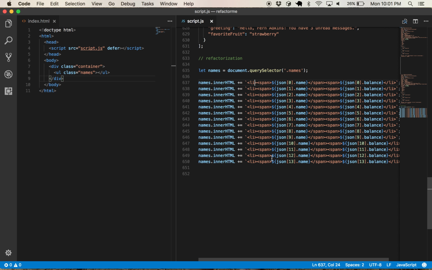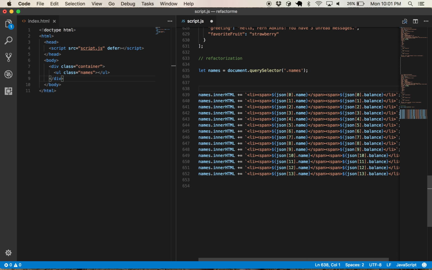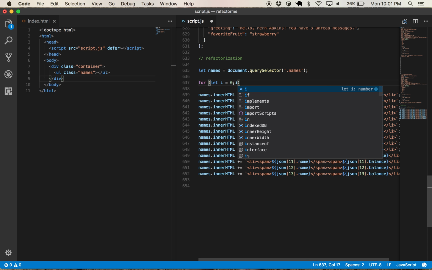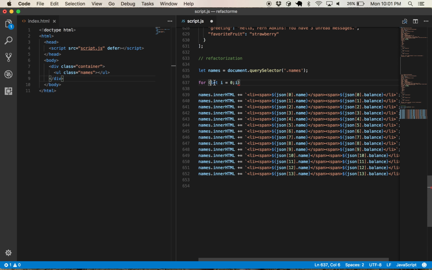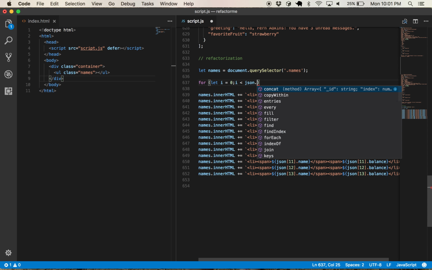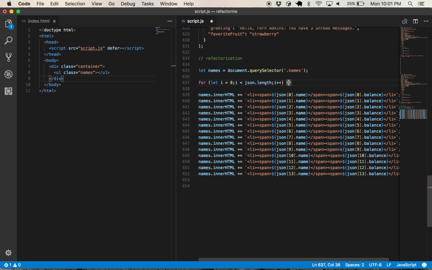So first things first, we have this thing like a for loop, which we're going to use to simplify this repeated series of steps. So we're going to say for let i equals 0. And remember the let, guys and gals. This let is something that everyone forgets lately. i is less than JSON.length, i plus plus.